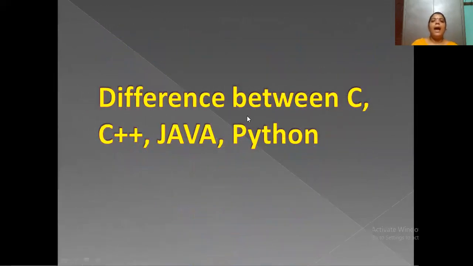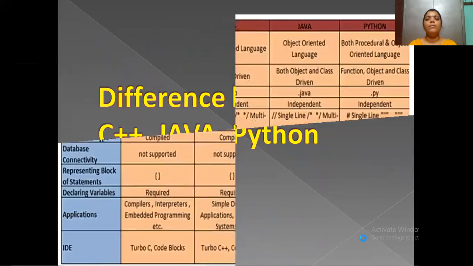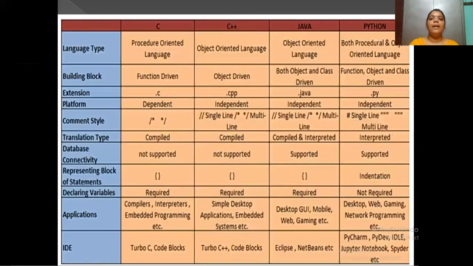Next, here I am going to explain the difference between C, C++, Java and Python. So here see one by one, all of you. So this is C, C++, Java and Python. The first one is language type.